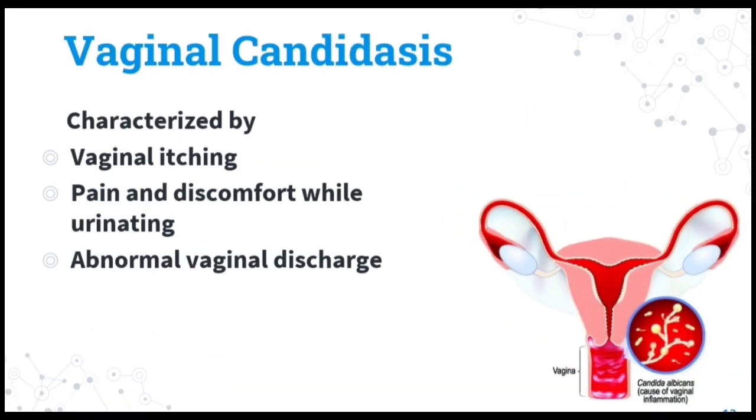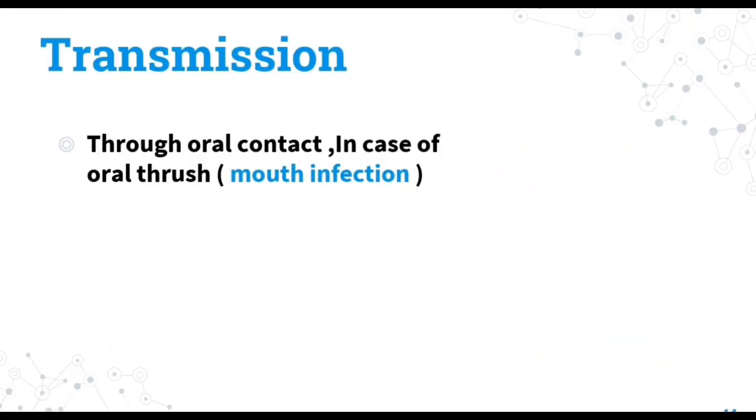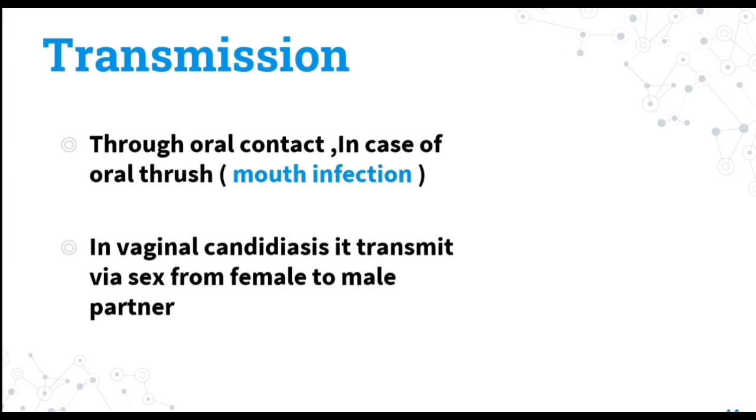Vaginal candidiasis. It is characterized by vaginal itching, pain and discomfort while urinating, and abnormal vaginal discharge. So now let's talk about its transmission. Transmission takes place through oral contact in case of oral thrush, a mouth infection. In vaginal candidiasis, it transmits via sexual contact from female to her male partner.